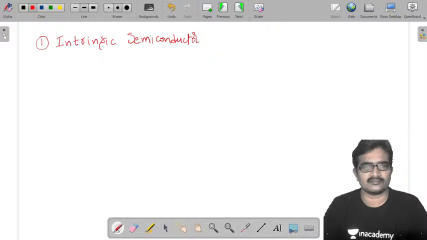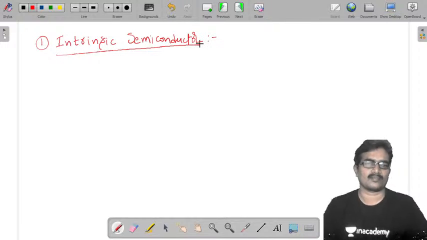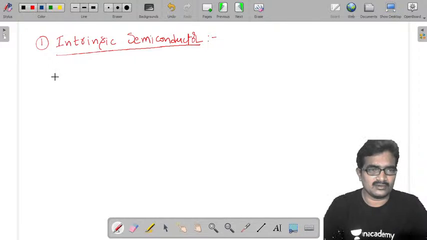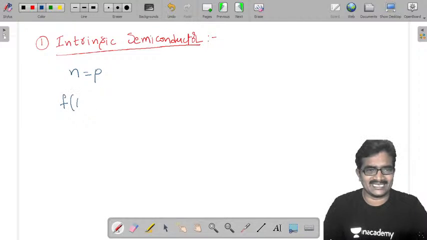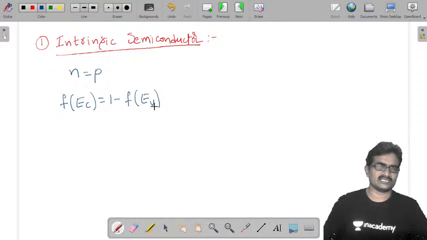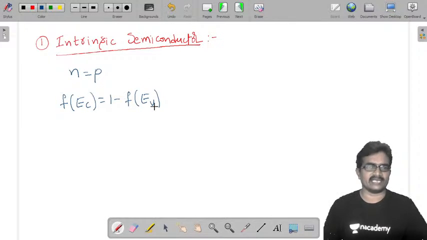We know electron concentration is equal to hole concentration. It means F of EC is equal to 1 minus F of EV. The probability of occupancy in the conduction band is equal to the probability of vacancy in the valency band.